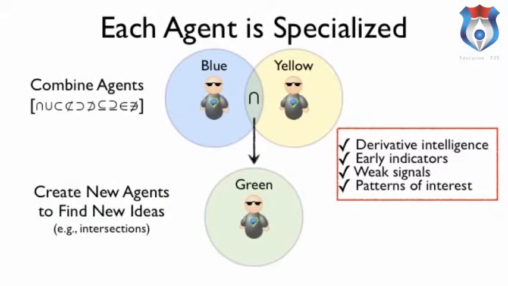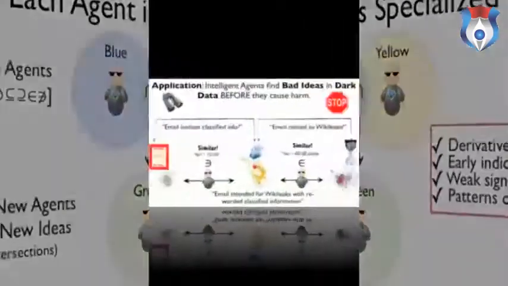So each agent can be very specialized. We could have a blue agent and a yellow agent, and where they intersect is actually a green agent. This allows us to work at network scale. We can have millions of agents, each specialized in their own idea, and have them interact to do interesting things such as find derivative intelligence, find early indicators of bad behavior, and so forth.